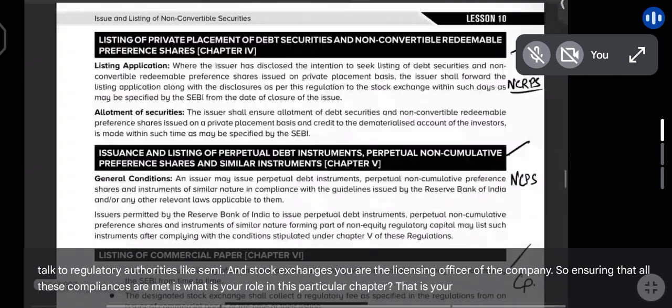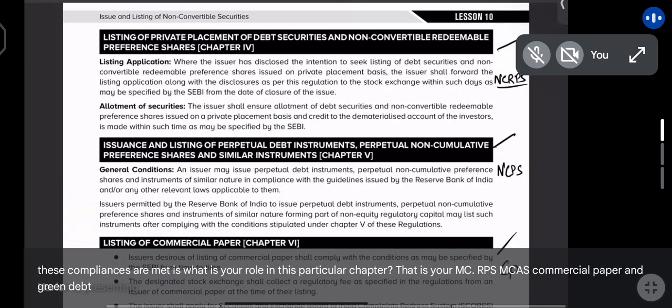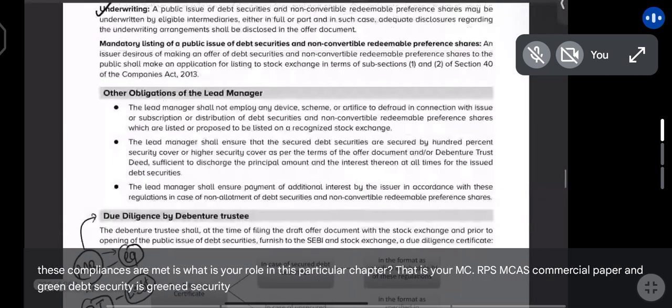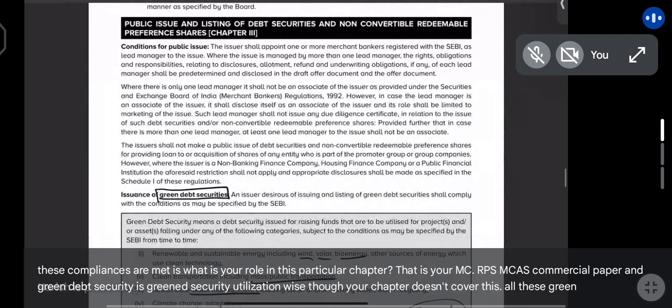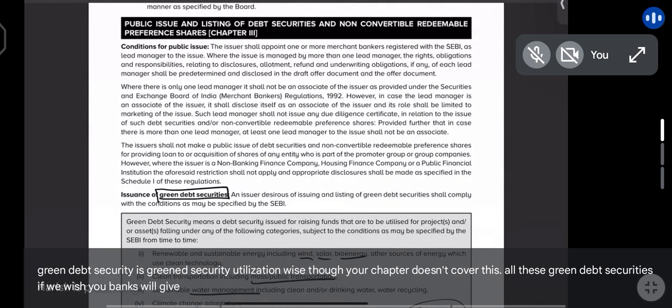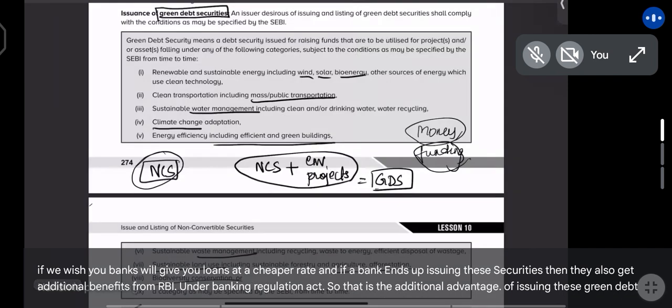That is your NCRPS, NCS, commercial paper, and green debt securities. Regarding utilization of green debt securities, though your chapter doesn't cover this, if you issue these green debt securities, banks will give you loans at a cheaper rate. And if a bank ends up issuing these securities, then they also get additional benefits from RBI under the Banking Regulation Act. So that is the additional advantage of issuing these green debt securities.